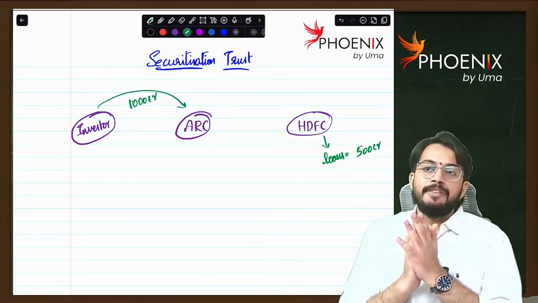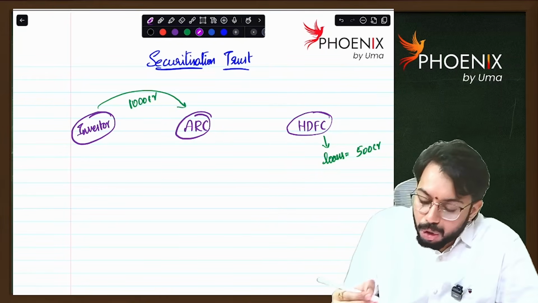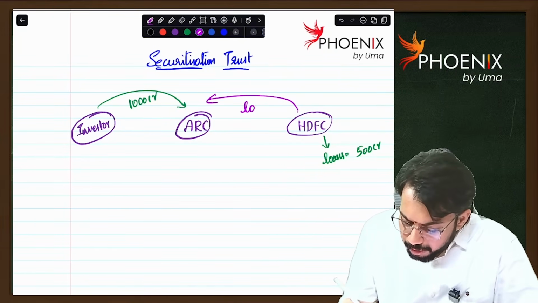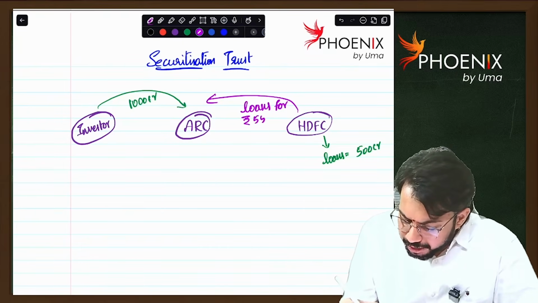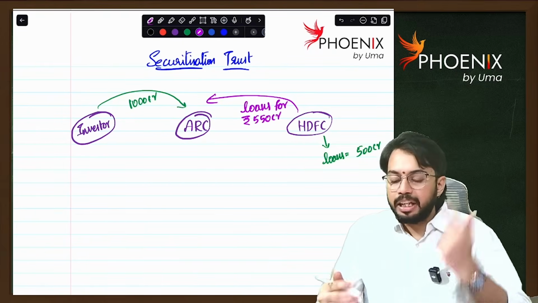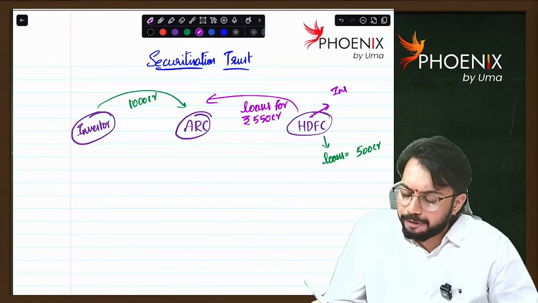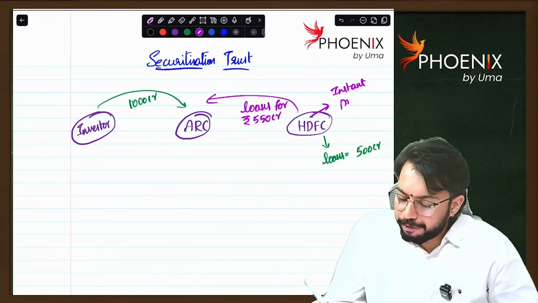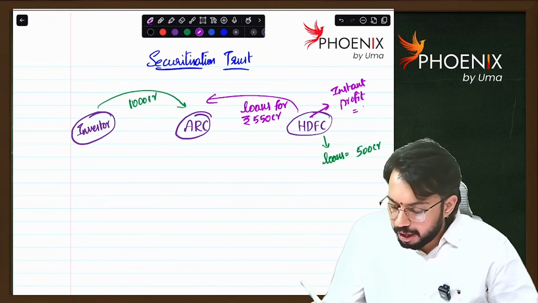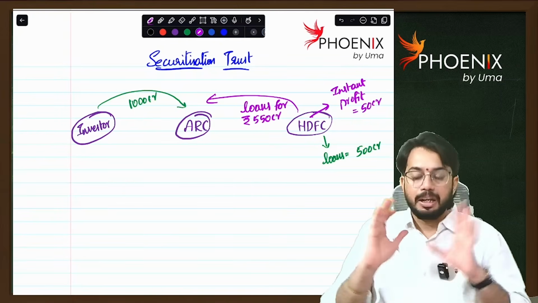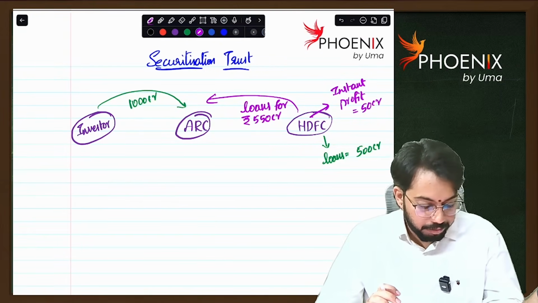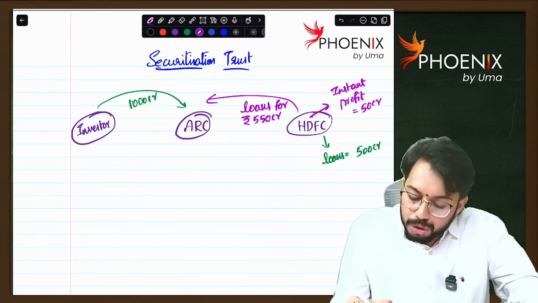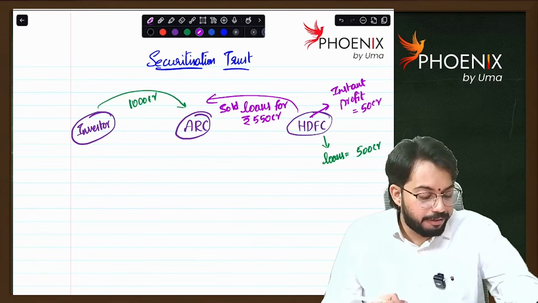So what HDFC did, HDFC sold all these loans for rupees 550 crores. That means HDFC got an instant profit of 50 crores. Are you able to understand? Now the asset reconstruction company bought the loans for 550 crores.